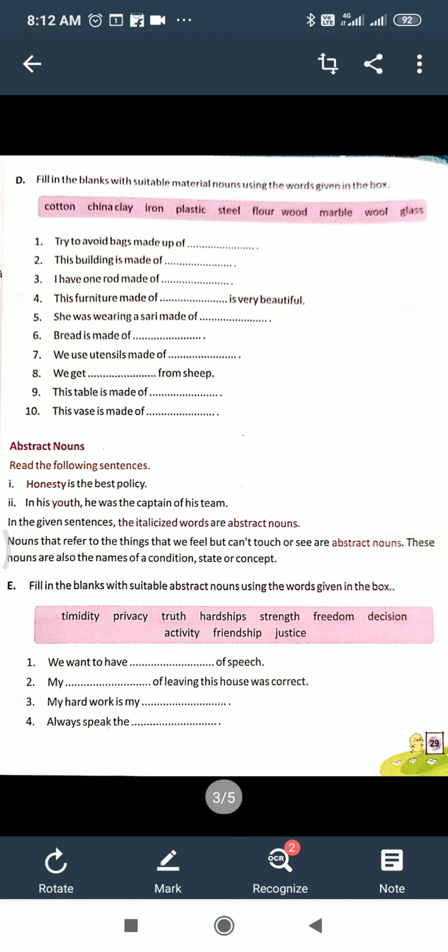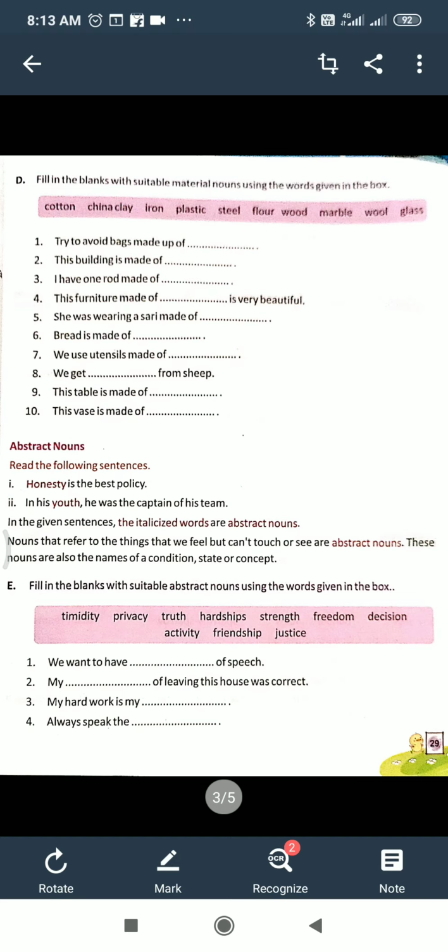Okay, next one, abstract noun. Abstract noun is the noun which refers to the things that we feel only but cannot touch, like sadness. I am very sad today. So sad, I can feel only, we cannot touch. Suppose that any person is very honest. So this one is also an abstract noun, because honesty you cannot touch. So abstract noun, what? Only we can feel it.